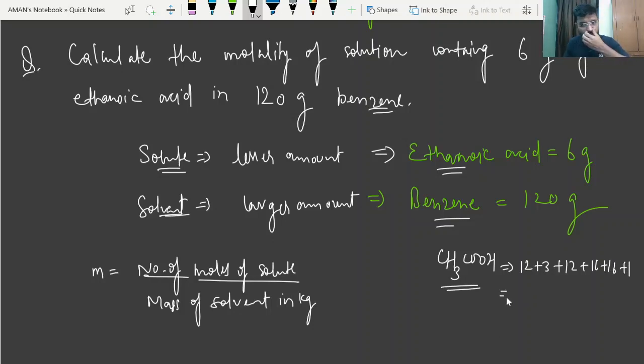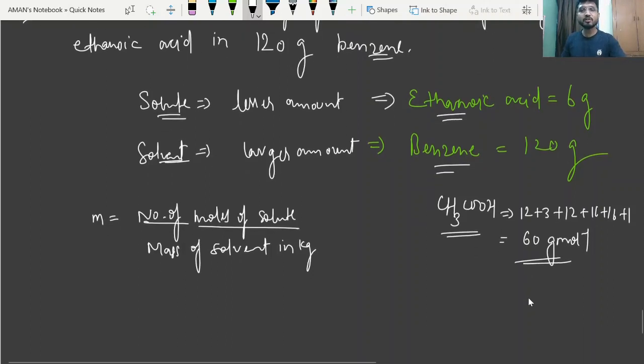So again you will get the value 60. Okay, so the molar mass of ethanoic acid, beta, is 60 gram per mole. Now just calculate the number of moles. So again I'm writing n, and in the subscript just represent CH3COOH, which represents the number of moles of ethanoic acid.